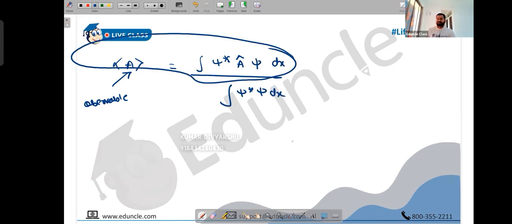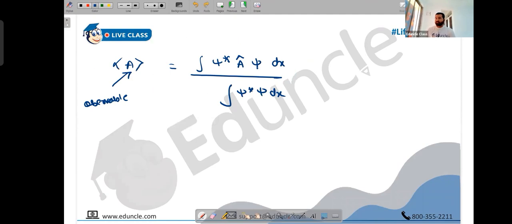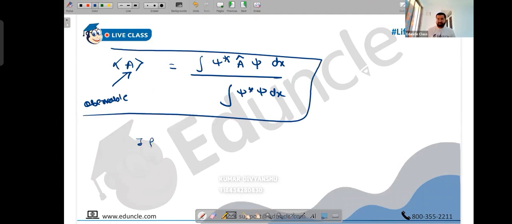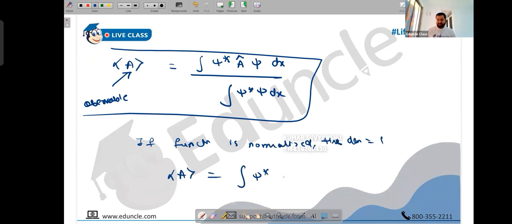See, many books write only this much, people. When can I write only the numerator? When the function is normalized. In that case the denominator should be 1. So if the book has written this, it is only possible because the denominator is 1. But this is a general formula. So if the function is normalized, then the denominator is 1, and our average value will simply be the integration of psi star eta psi dx. That's fine because the denominator becomes 1.